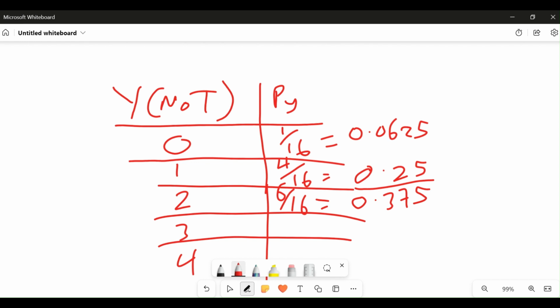Now, what is the probability of having three tails? Let's go back to our random experiment.